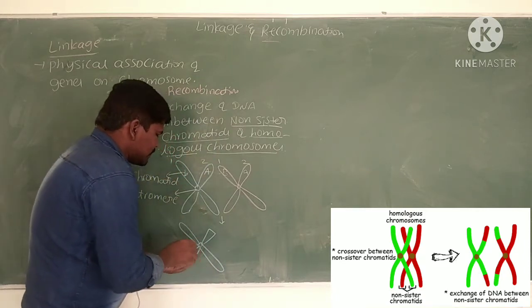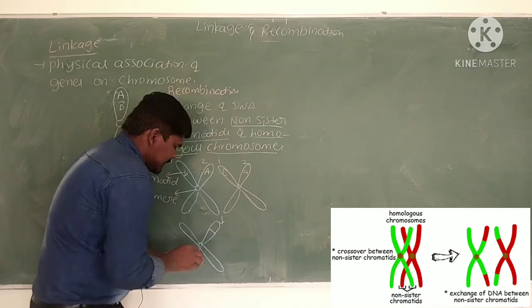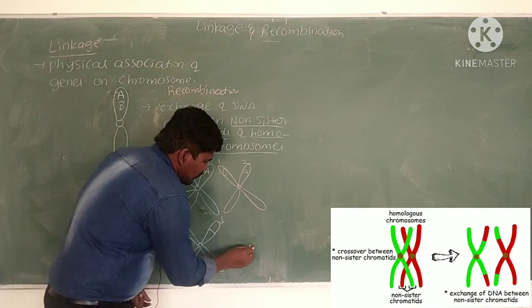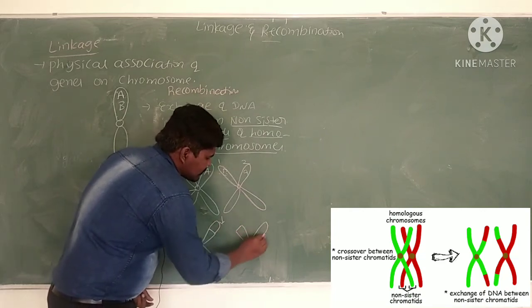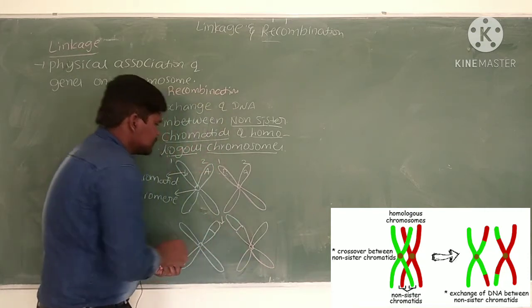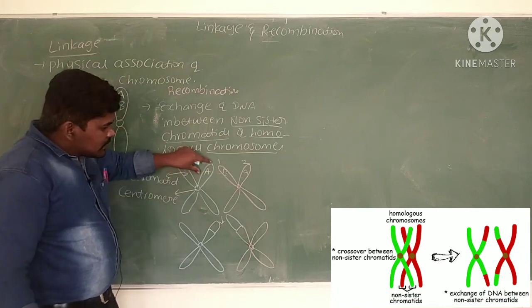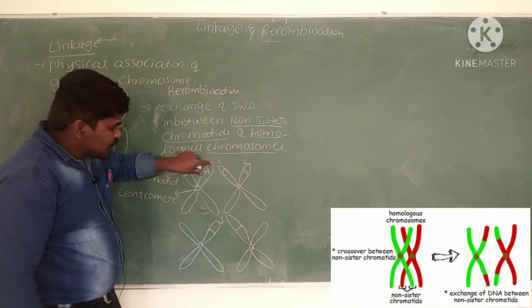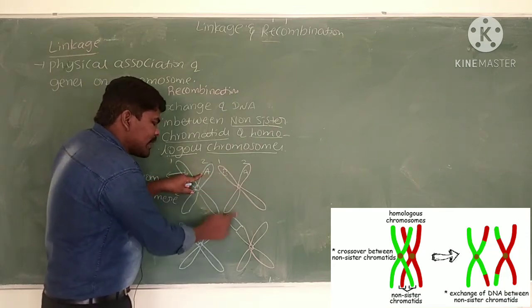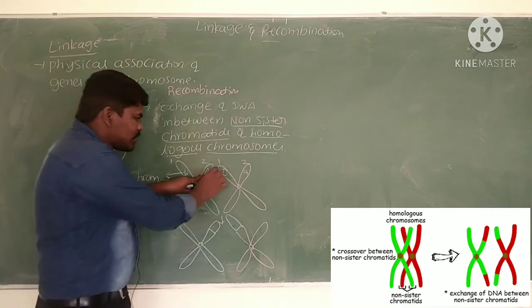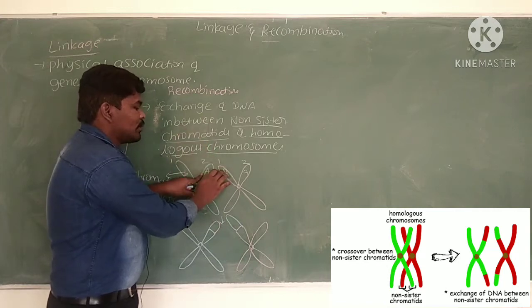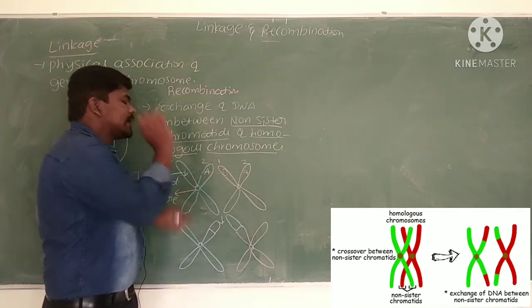There is an exchange of genetic material between the non-sister chromatids of homologous chromosomes. See here, a small part of chromatid 2 enters into chromatid 1, and a small segment of DNA of chromatid 1 enters into chromatid 2.